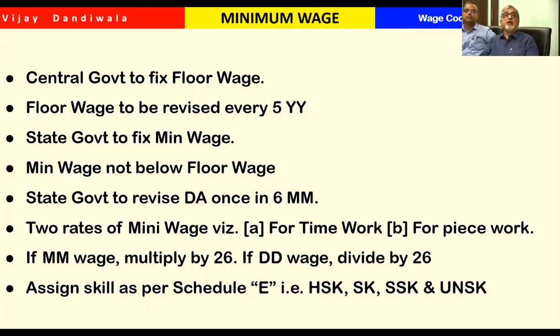Now there are two rates of minimum wages. One is time work and another is piece work. This is just for the theoretical part. Now another thing: some people are dividing monthly wages by 30 or 31. It is wrong and it is punishable. It should always be divided by 26. Right? Then only you will come to the average one shift salary.